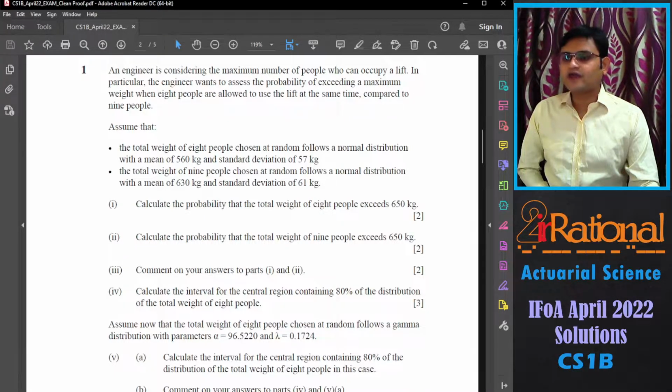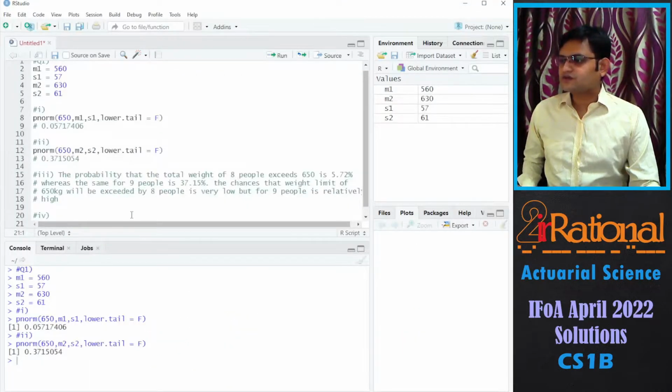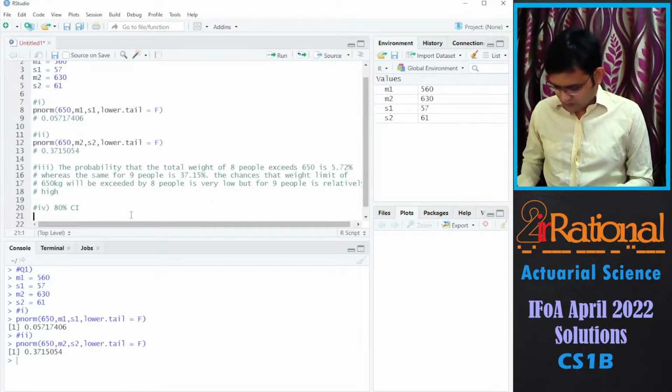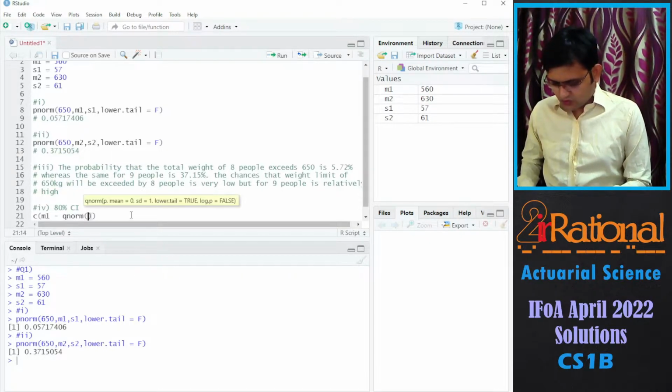Fourth part, calculate the interval for the central region containing 80% of the distribution of the total weight of 8 people. You can do this in two ways. We can say our 80% confidence interval, we'll make a vector. I have M1 minus Q norm.